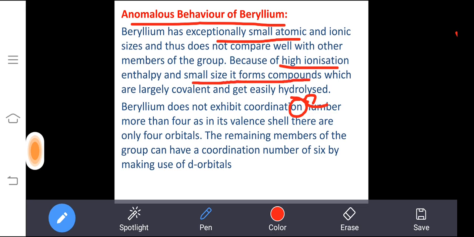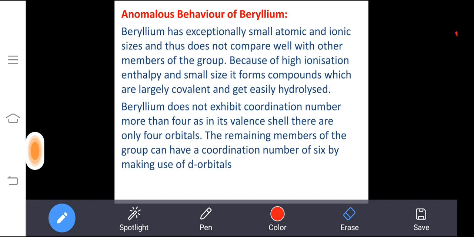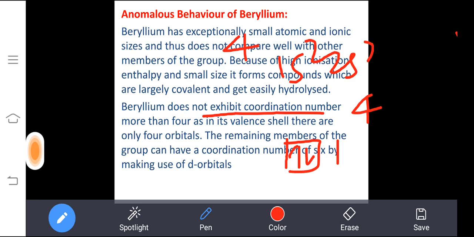And the compounds formed will be covalent because of high polarizing power. Due to that, it will form covalent compounds and get easily hydrolyzed. Why is it easily hydrolyzed? Because the hydration enthalpy will be more. Then beryllium does not exhibit a coordination number more than 4. The reason is the beryllium electronic configuration, did you remember? 1s2, 2s2, beryllium is 4, no? So 1s2, 2s2.